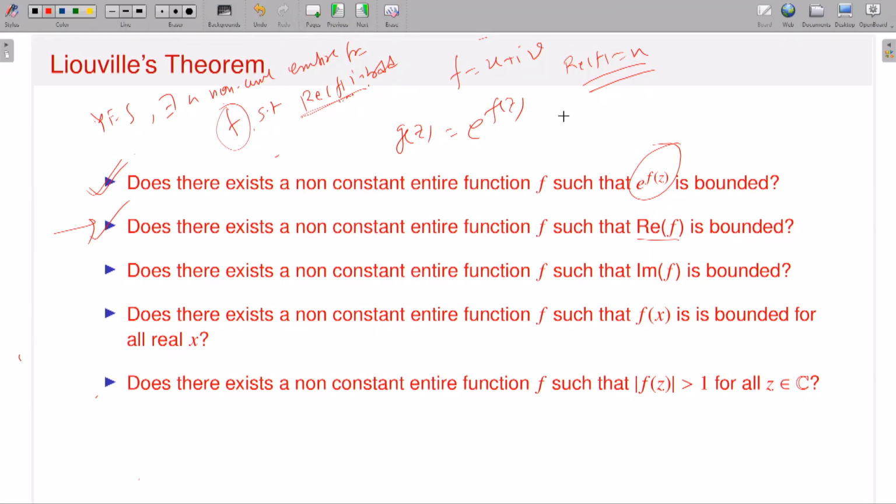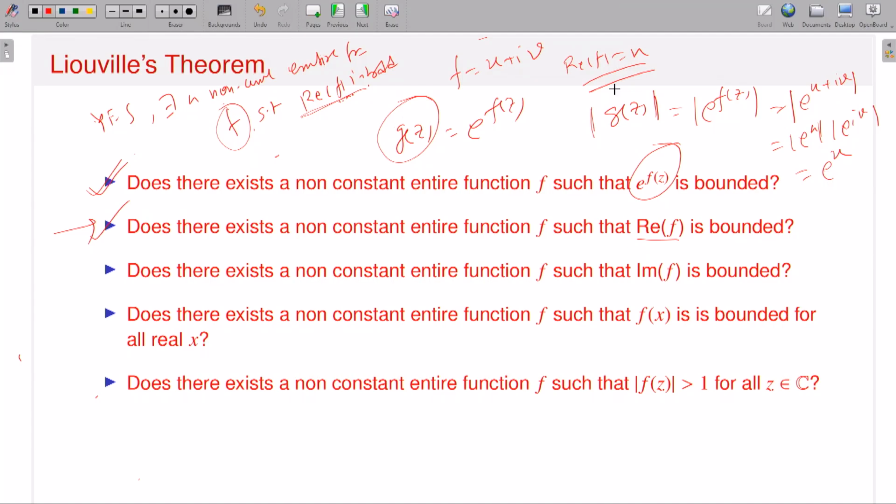Then I can take the modulus of g of z. What is that? Modulus of g of z means modulus of e to the power f of z. Here f is u plus iv, so it is e to the power u plus iv. And u and v are real valued, so if I take the absolute value of the complex number, this should be e to the power u times e to the power iv. But v is real, so the modulus of e to the power iv is 1, so this is exactly equal to e to the power u. So I have an entire function g such that modulus of g is exactly equal to e to the power u.